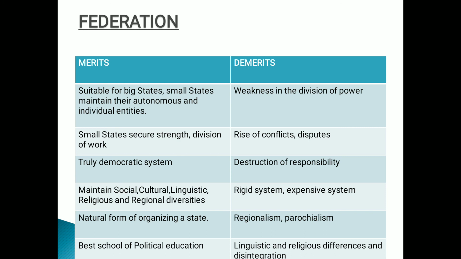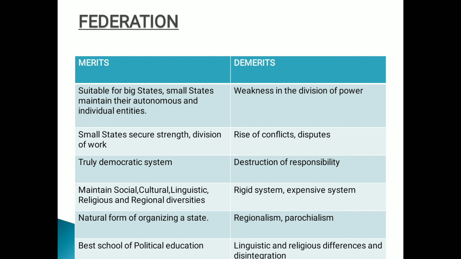Now the demerits. In the first, the division of power between the center and state can be a source of big weakness. How can it be a source of big weakness? The central government, without the full support of the state government, often finds it difficult to implement its policies, programs and decisions. The state governments very often find themselves burdened with central interference and the lack of a helping hand from the central government, right? In particular, it proves to be a big hindrance in meeting external and internal emergencies, because obviously between the states and the center there is a very difficult procedure. Again, they have to meet and conduct meetings, right? However, it is quite easy for a unitary state to hold meetings at the time of emergencies.